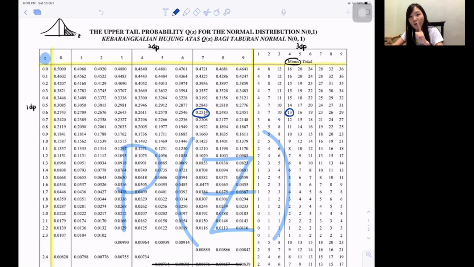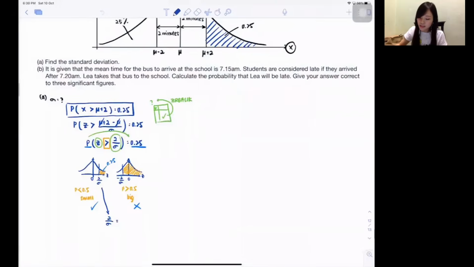So isn't it 2514? When you tolak, always tolak the last digit, okay? If only one digit, tolak the last one. 2 digits, then tolak the last 2. So isn't it 2514 tolak 13? Isn't it 2501? So that means 0.2501. Isn't it super duper near to whatever you want? So that is actually the correct one. So what is the answer then? So this is your first decimal. Second decimal. 13 is under this one. Third decimal. So the answer will be 0.674. Come back here.